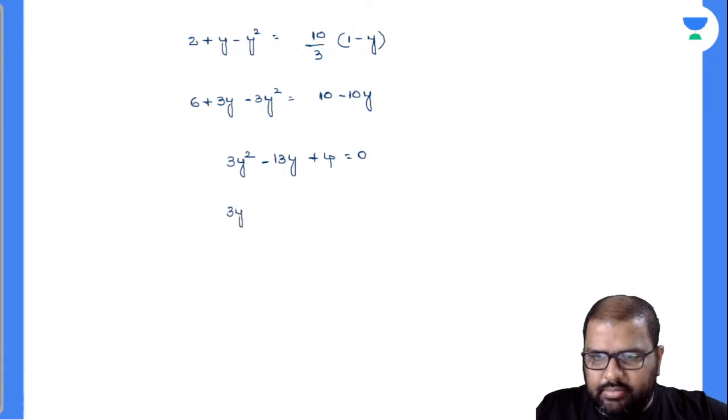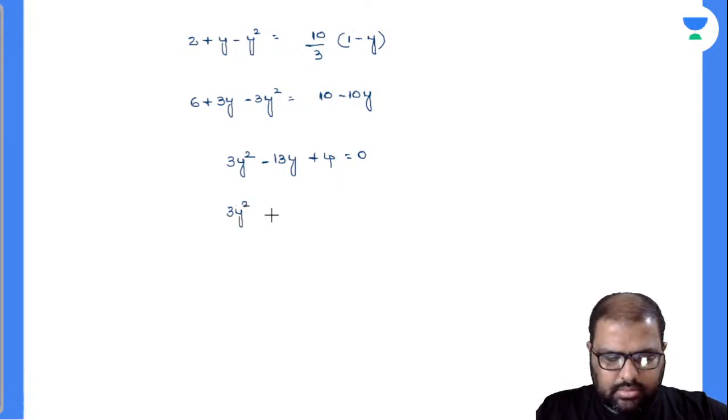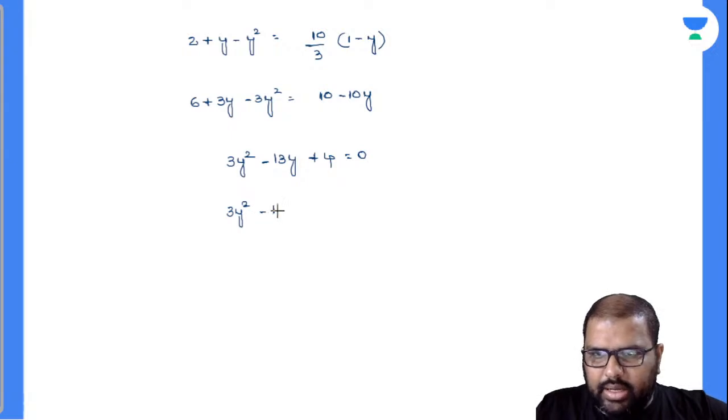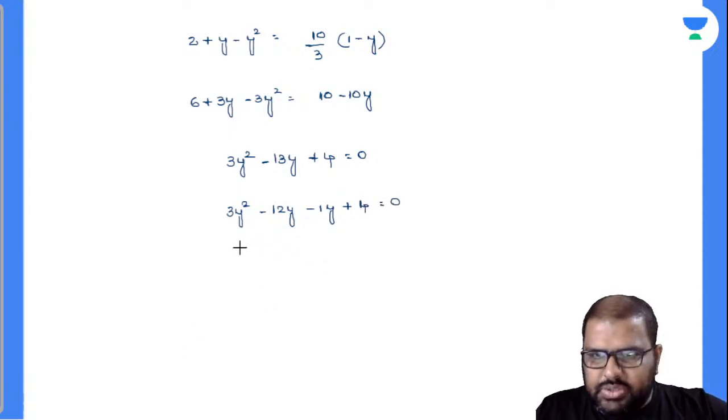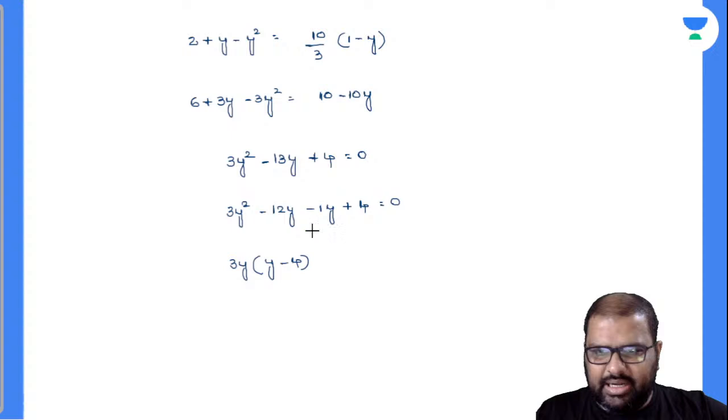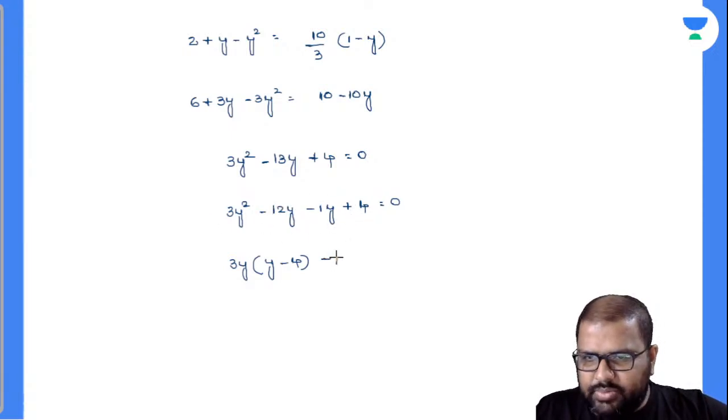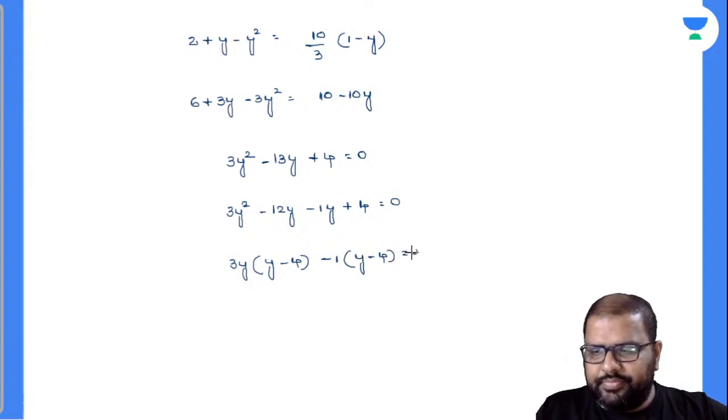3y square minus 12y, can I write down this as minus 1y plus 4 is equal to 0? Yes, perfectly. So I'll take down 3y as common. If I take down 3y as common, y will be left over here, 4 will be left over. 3 4s are 12. Perfectly done. Minus 1, I'll take down y here, minus 4 is equal to 0.